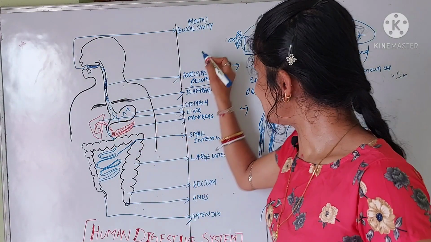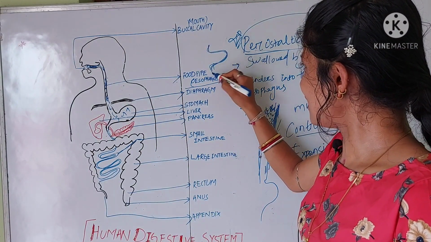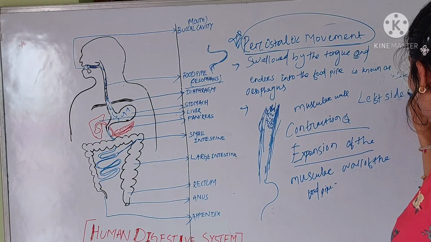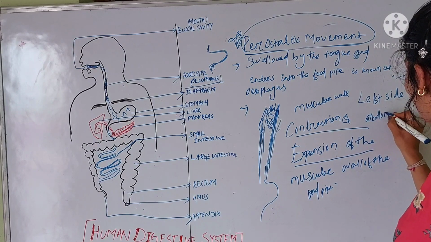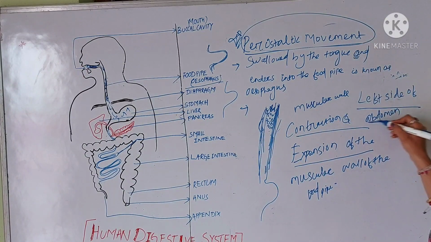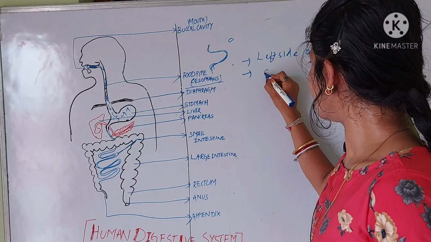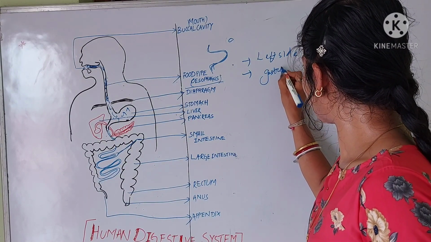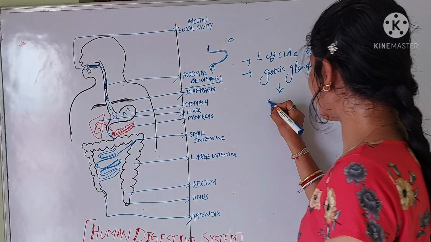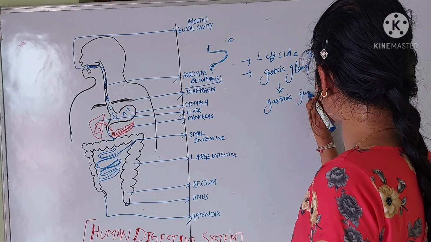So the stomach is a J-shaped organ which is present on the left side of the abdomen. The stomach consists of what? It consists of gastric glands. The gastric glands secrete the gastric juice.